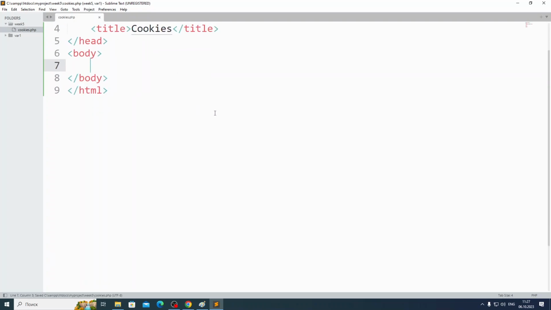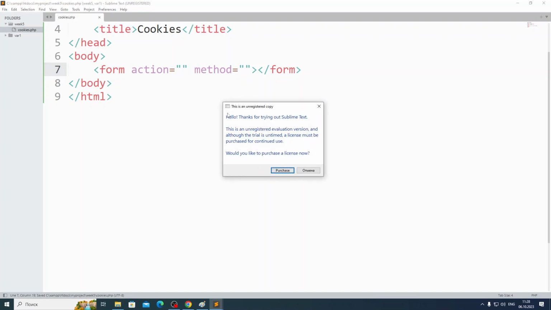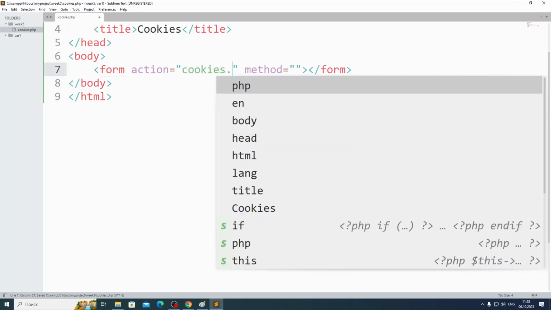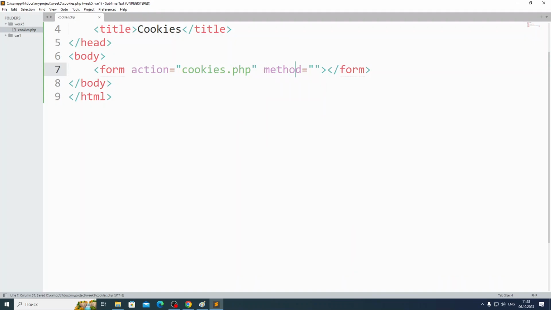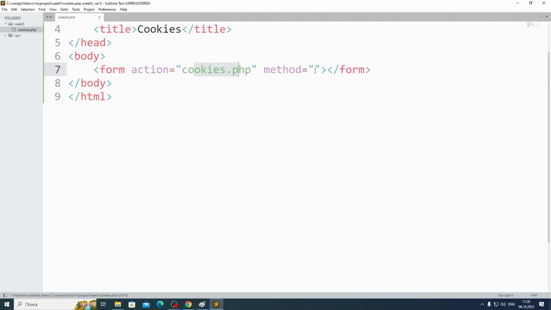Let's make a simple form with the method and action, the thing you did in the previous lesson. The action should be the same file, because I'm in cookies.php now, so I'm sending the information to the same place with the post method.